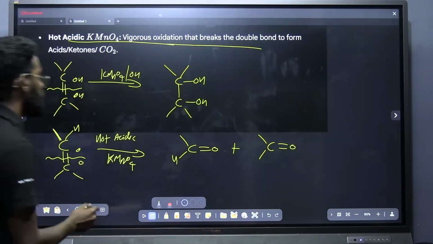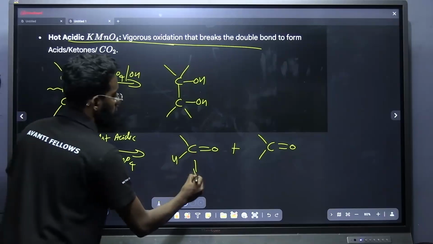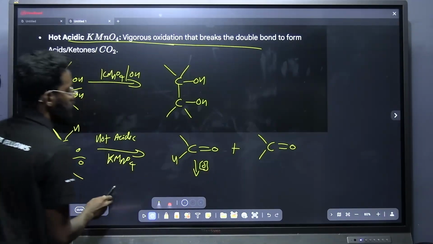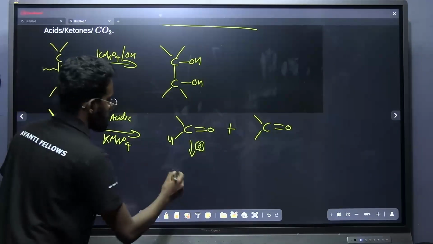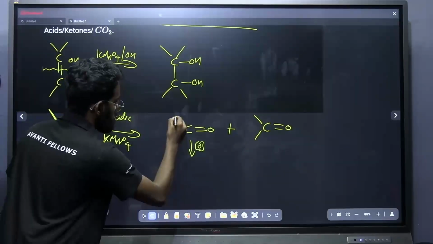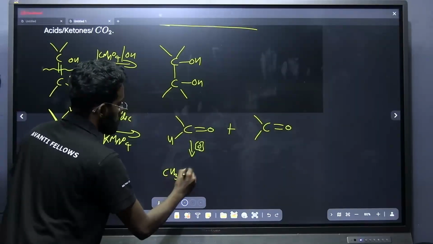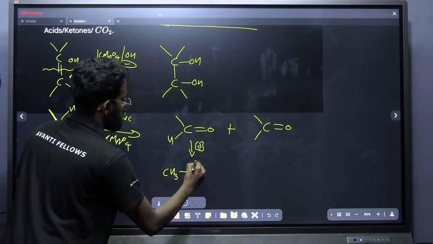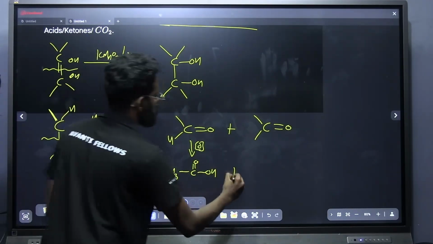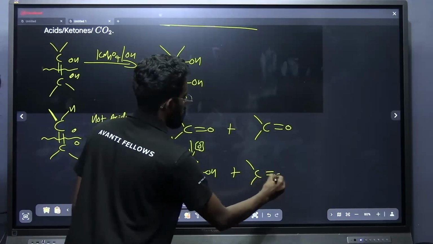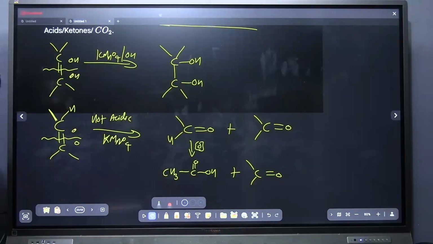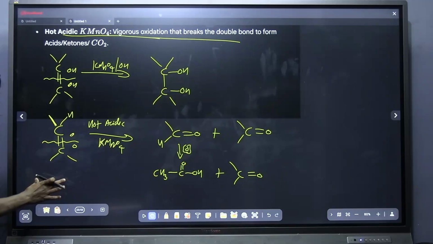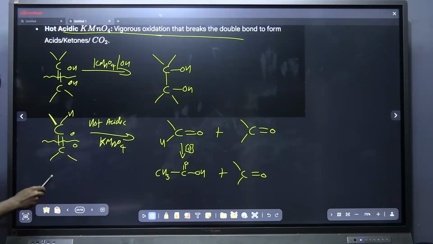And the aldehyde that formed here will again undergo oxidation and convert into an acid. That is, this is a methyl group, so CH3-C double bond OH, plus the ketone. That is the product you will be getting here. Okay, clear everyone?